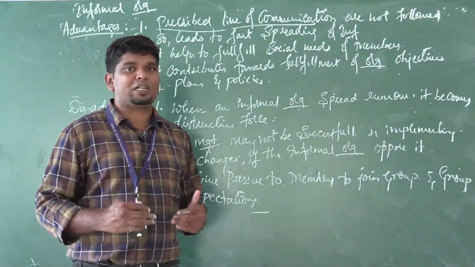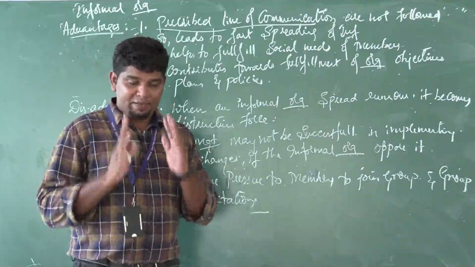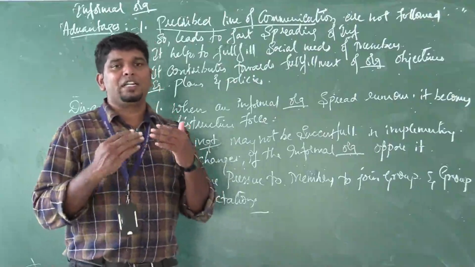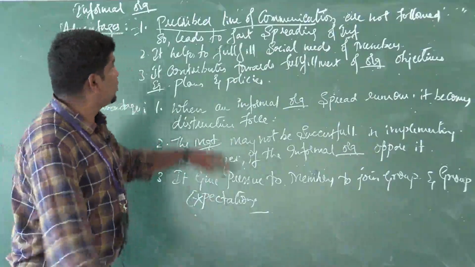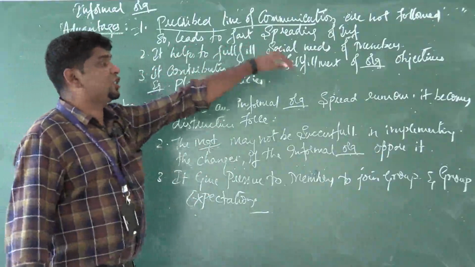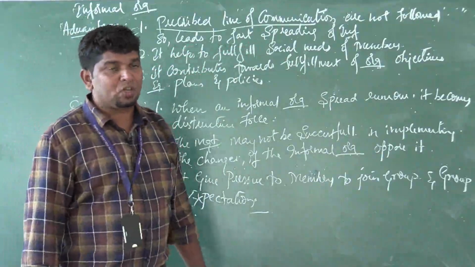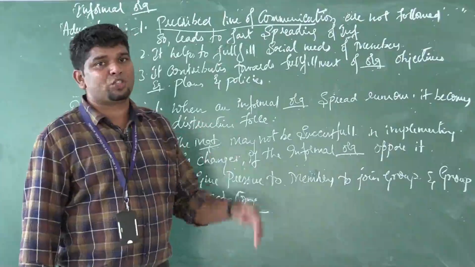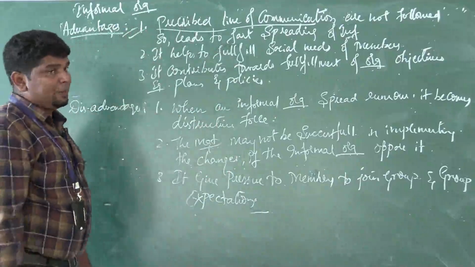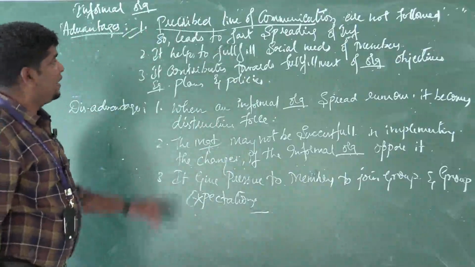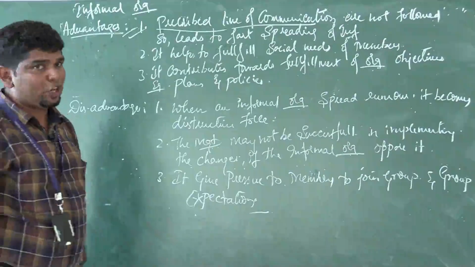Here in the informal organization there is no need to ask anybody. Whatever the decisions to be taken, you can take them fast without asking anybody, so it leads to a fast spreading of information. Okay, so go ahead with what has to happen in the future. In a formal organization a prescribed line of communication is there, but here it is not followed, and it is followed by the employees themselves.